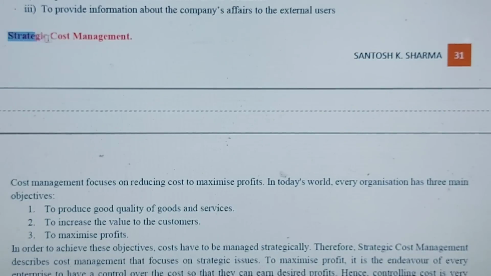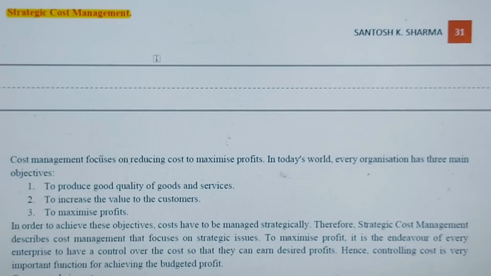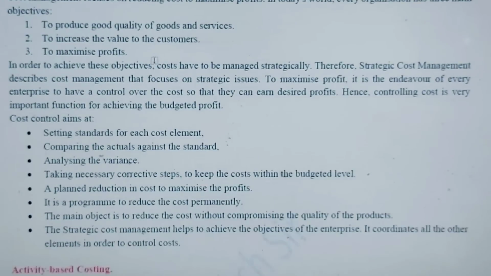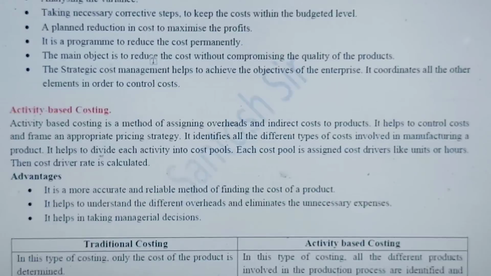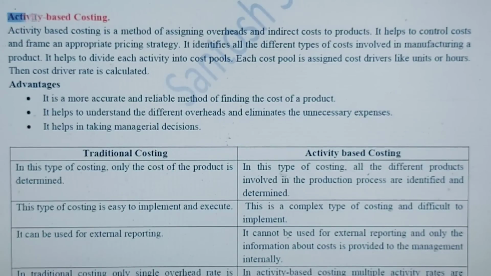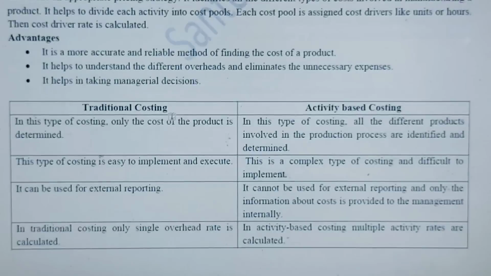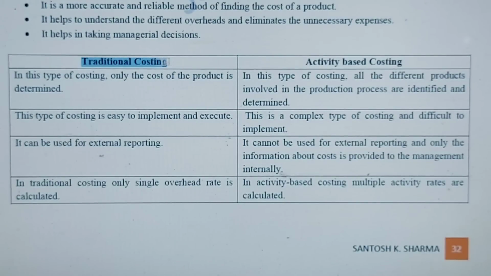One more concept, strategic cost management, and this concept is also you are likely to get in the short notes. एक और बहुत ही इम्पॉर्टेंट है एक्टिविटी बेस्ड कॉस्टिंग, ABC बोला जाता है इसको. एंड एज द नेम इम्प्लाइज वी आर assigning cost or overheads to product, and the main object is to control the cost and prepare a proper pricing strategy. ये डिफरेंस जो आप स्क्रीन पे देख पा रहे हैं बिटवीन ट्रेडिशनल कॉस्टिंग एंड एक्टिविटी बेस्ड कॉस्टिंग, वेरी इंपॉर्टेंट फॉर द एग्जाम.